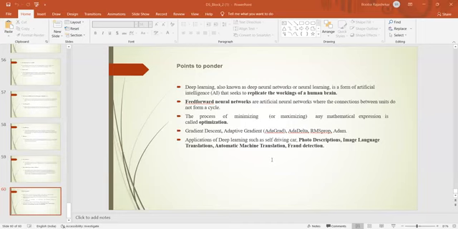So these are the main points. The deep learning method replicates the working of the human brain. A feed forward neural network or artificial neural network is one where the connections between the units do not form a cycle. Minimizing any mathematical expression is used for optimization work. Gradient descent and adaptive gradient are used, up to ADAM. And applications of deep learning such as self-driving cars, photo descriptions, image language translations, automatic machine translations, and fraud detection. These are the main concepts present in deep learning methods.